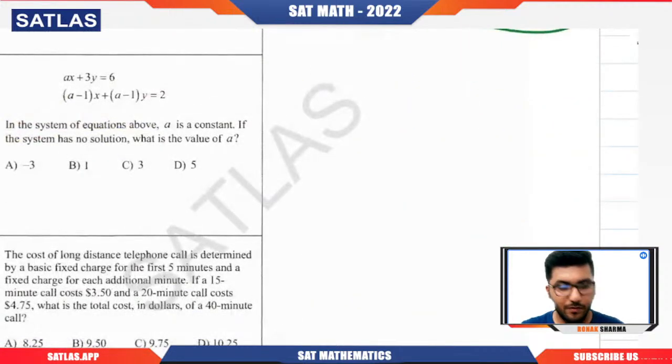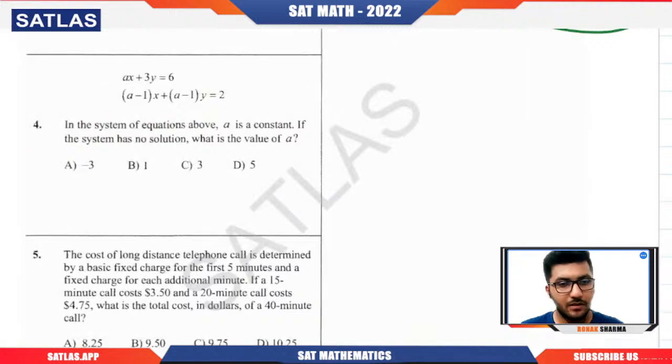Now we will move on to the next thing. So basically, what you need to understand is the next question, in which again we are going to have a very good question. In the system of equations above, we can see that A is a constant, right? And if the system has no solution, what is the value of A?